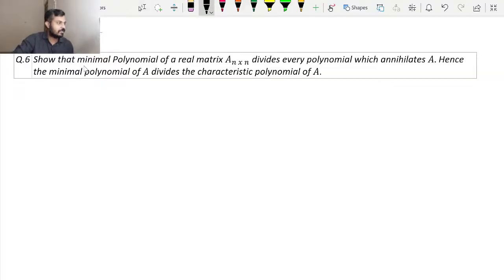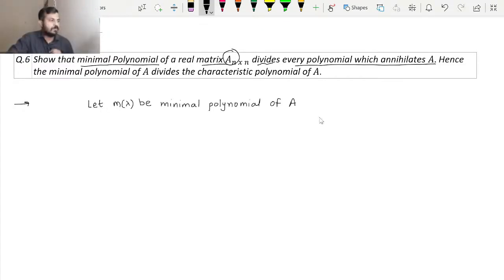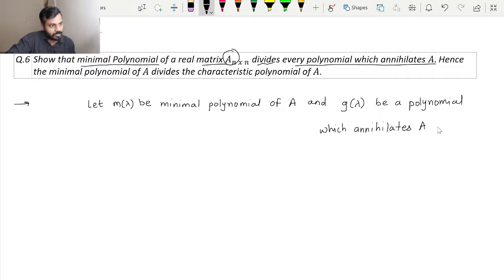Now let us jump into the proof of the theorem. Here is the statement: the minimal polynomial of a matrix A divides every polynomial which annihilates A. Let us start with the proof immediately. I will call the minimal polynomial of a matrix A as m of lambda. Let m of lambda be a minimal polynomial of A, and let g of lambda be a polynomial which annihilates A. That is, g of A is equal to 0. Let us call it 1.